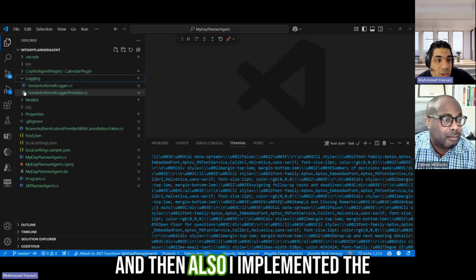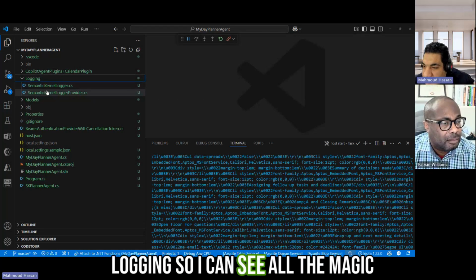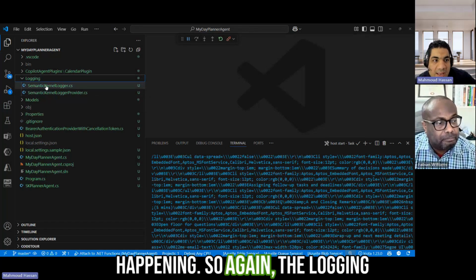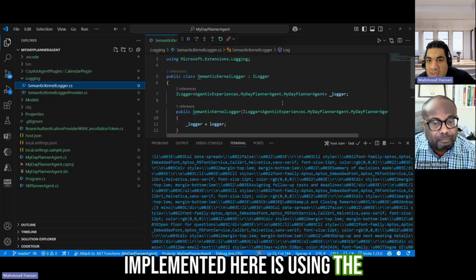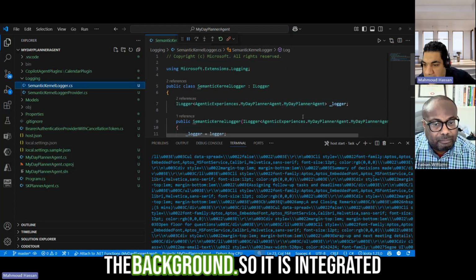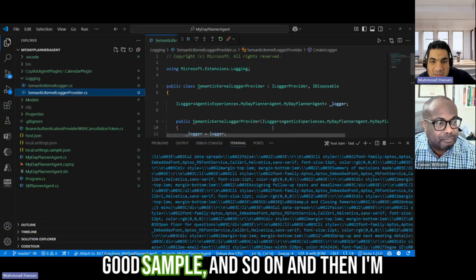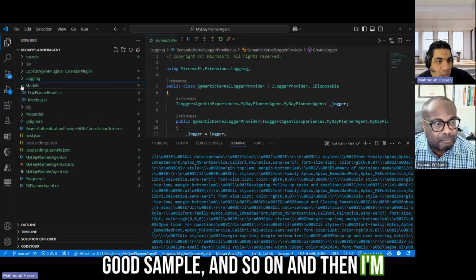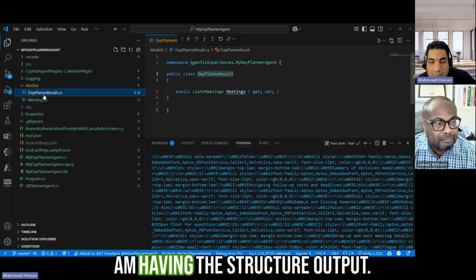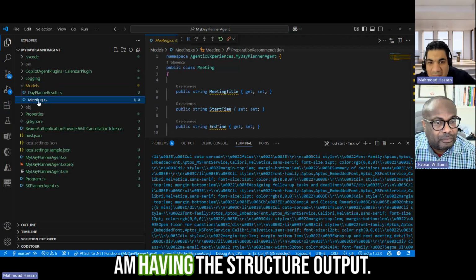Then I also implemented logging so I can see all the magic happening. The logging implemented here uses the logger from the Azure function in the background, so it is integrated already, following your great code sample. Then I have the model that I am using structured output against.